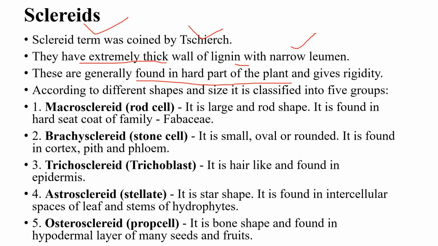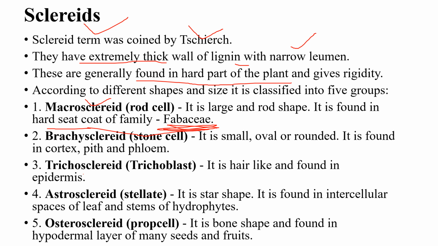What is macrosclereid? It is large and rod-shaped and found in the hard seed coat of the family Fabaceae, or Leguminosae. In Fabaceae and Leguminosae plants, these rod cells or macrosclereids are present in their hard seed coat. Then brachysclereids, stone cells, are found in cortex, pith and phloem.